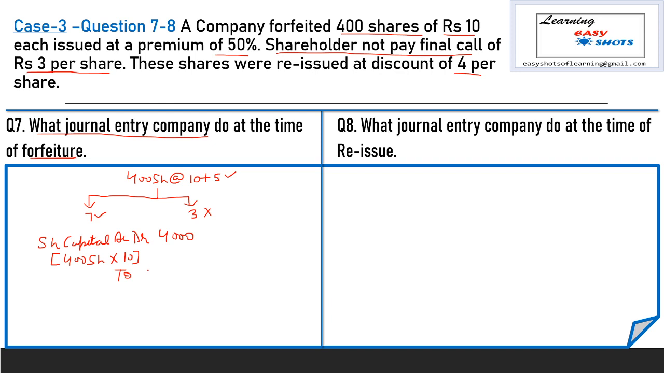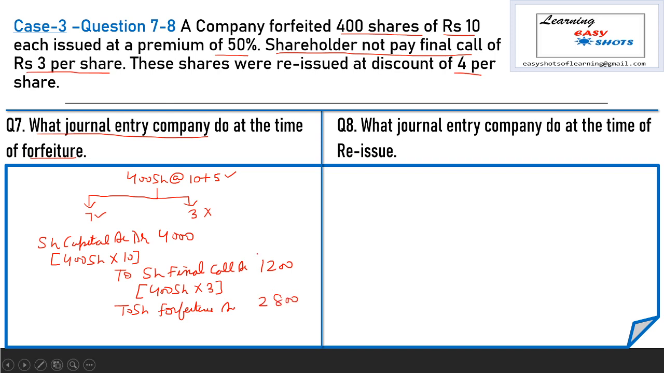Here the shareholder does not pay the final call, so to share final call account, number of shares are 400 and final call amount is rupees 3 per share, so 1200, and the amount which is paid by the shareholder is transferred to forfeiture account, and our entry is to share forfeiture with the balancing amount, that is 2800. Now this is our entry at the time of forfeiture.